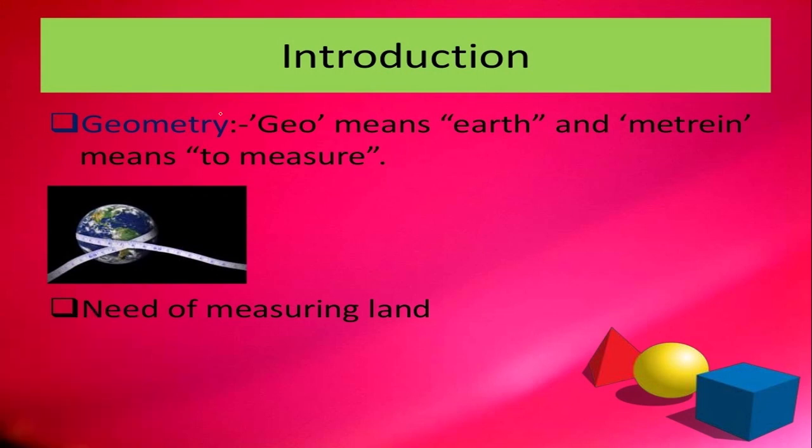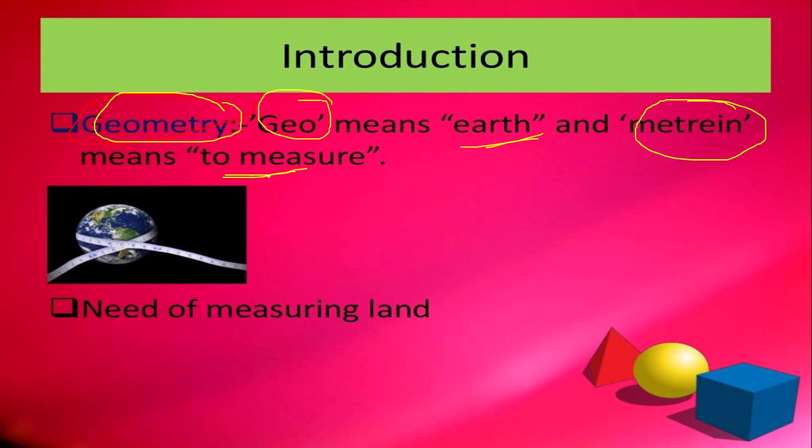The word geometry is derived from the Greek word geo, which means earth, and metrin, which means to measure. Indirectly, the meaning of geometry is the need of measuring land.